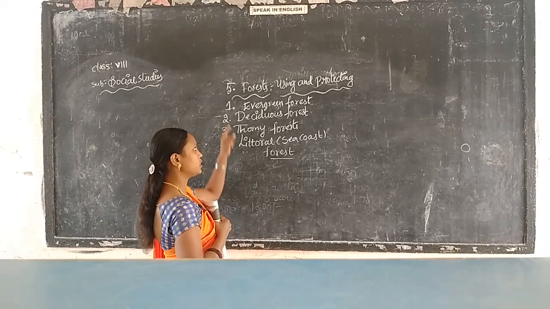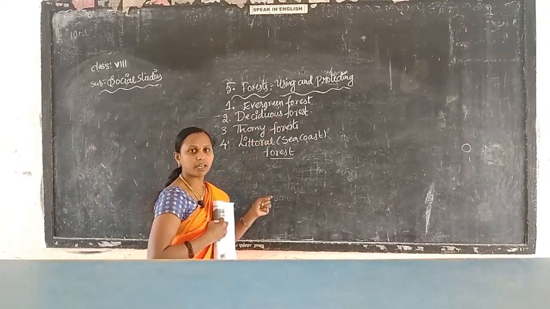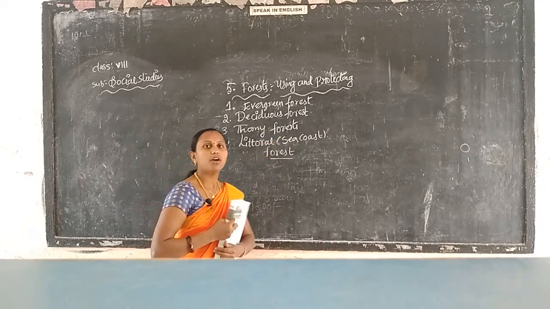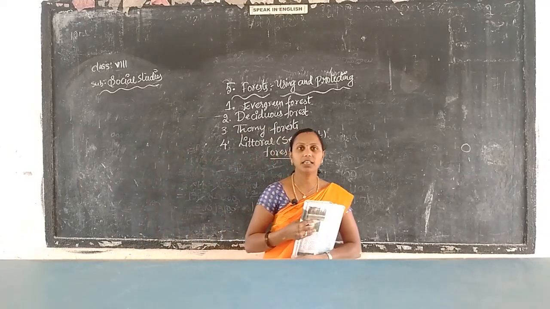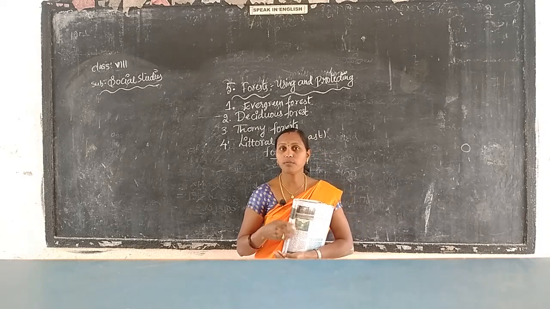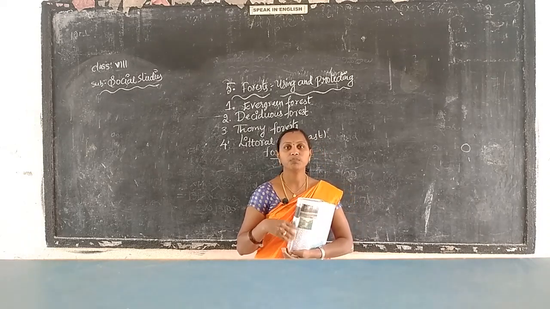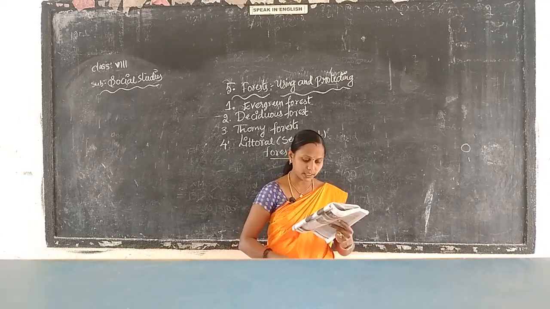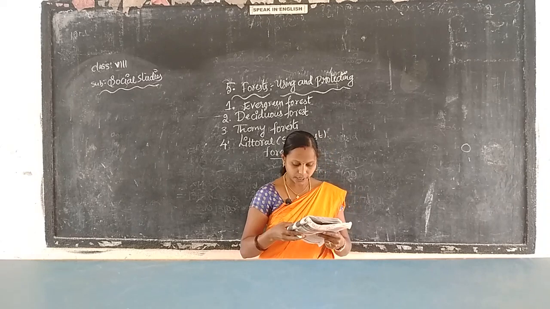Let's see first. Yesterday we discussed the evergreen forest. Today we are learning about the deciduous forest. What is in that forest, which types of plants, which types of trees, fruits, we have to know today. First, these grow in regions that have rain for only some months.